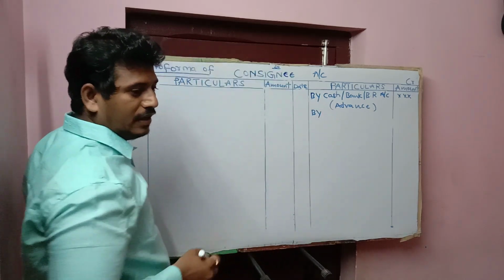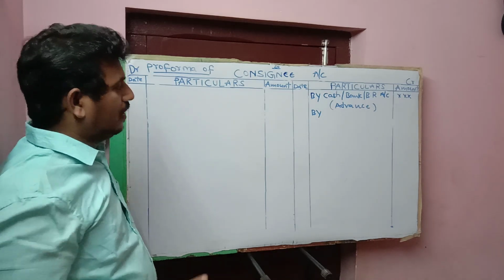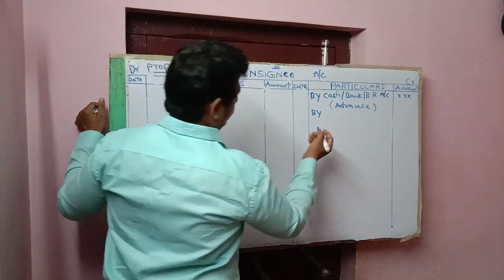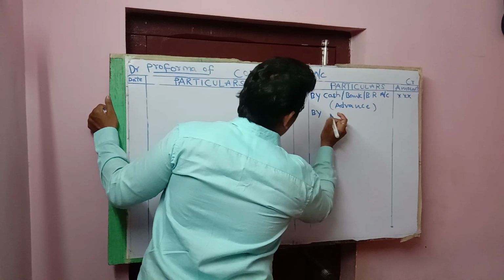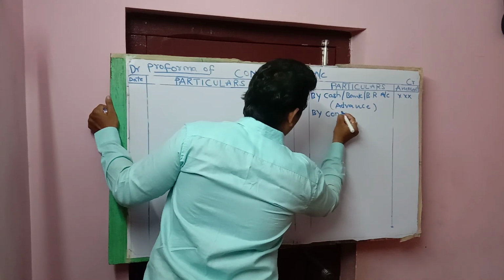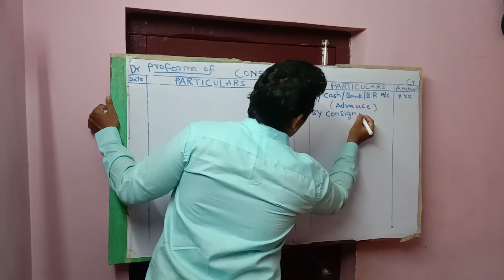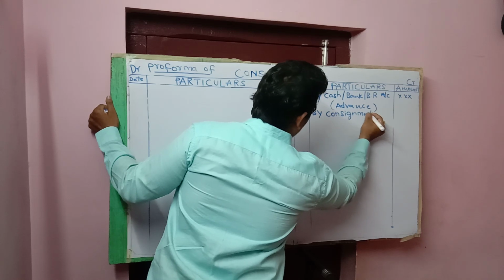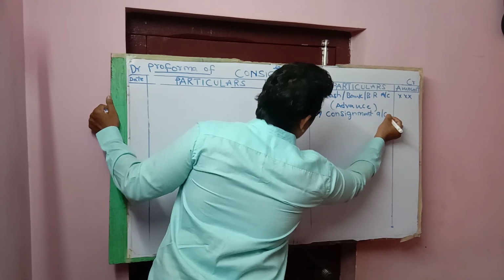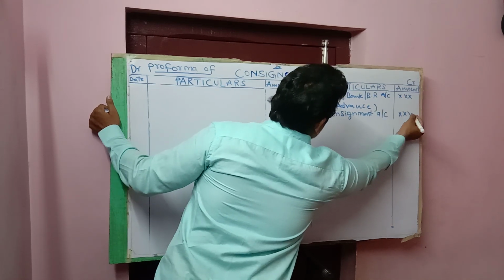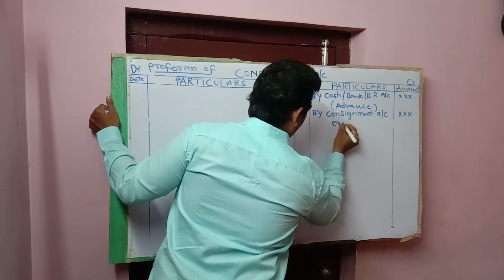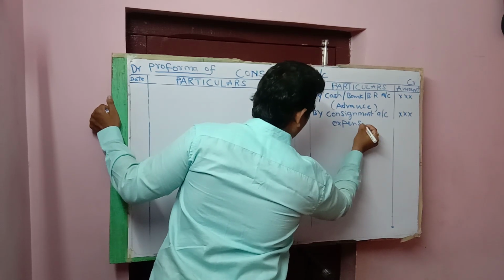Next, any expense paid by consignee should be recorded here as consignment account, expenses.